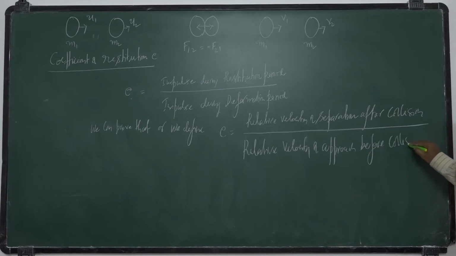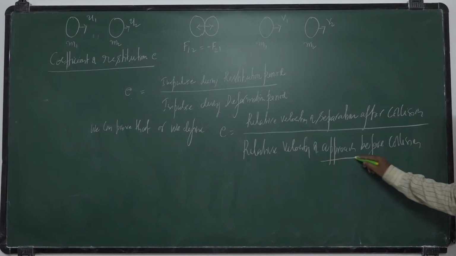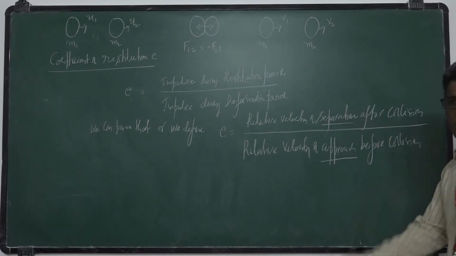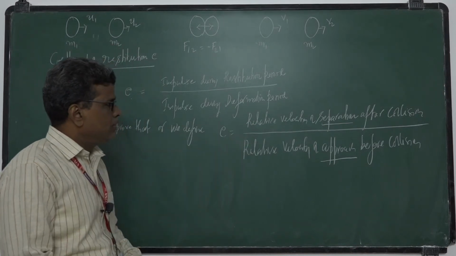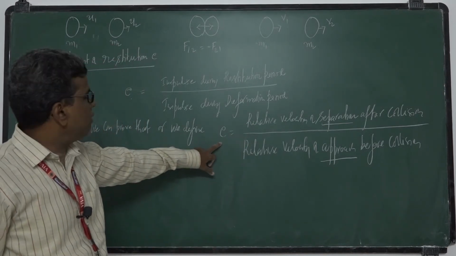Actually, they approach before collision, they separate after collision. So the ratio of relative velocities is also called coefficient of restitution.